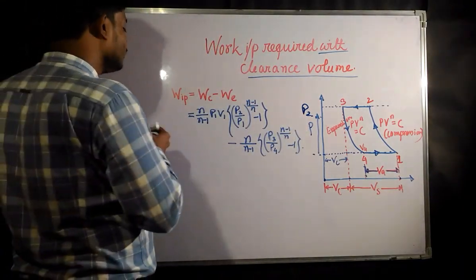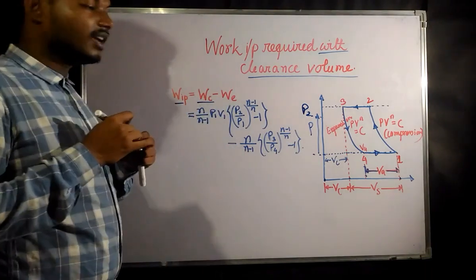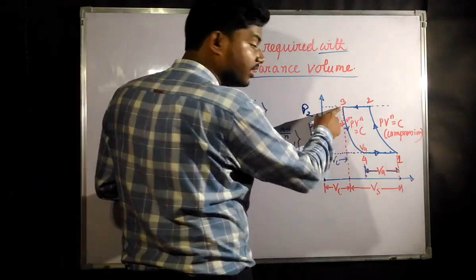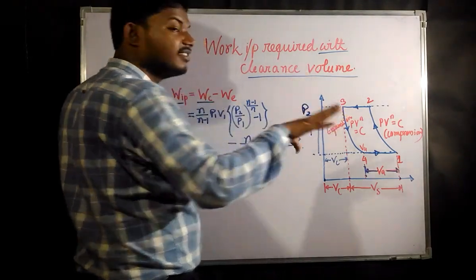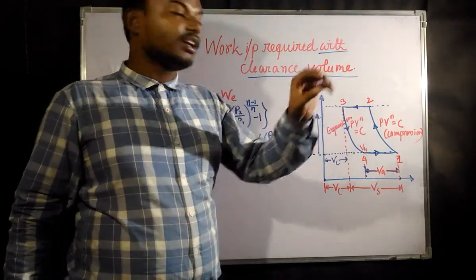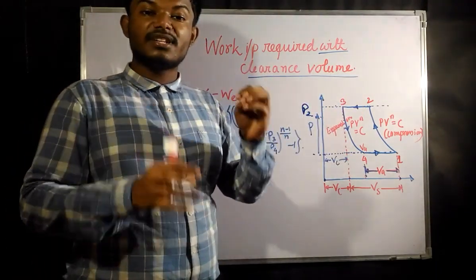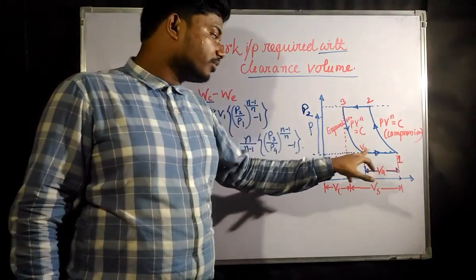Now, what is the work input required? After reaching this point, the compressed gas is going to do some work. Since it is compressed, it is going to expand the cylinder by itself up to some point.